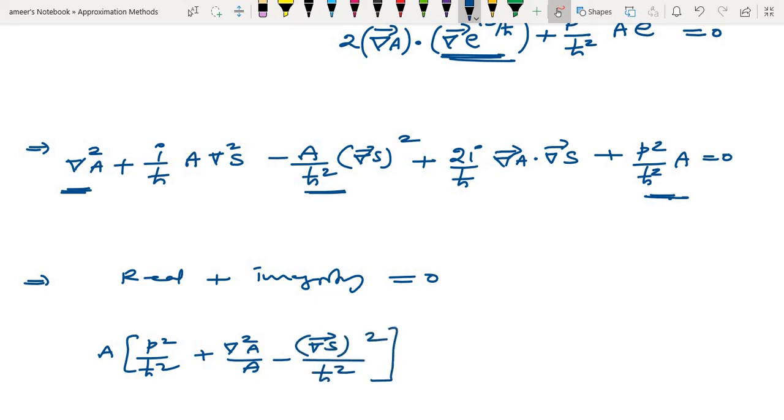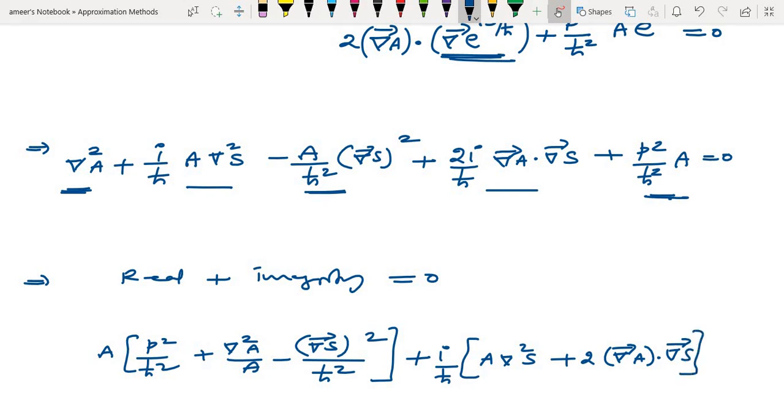Then the rest of the thing is the imaginary term, that is i by h cross. So the first term and this term, only two terms will be there: A into del square S, plus 2 into del A dot del S will be equal to 0.